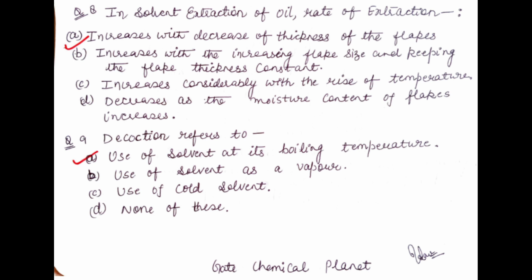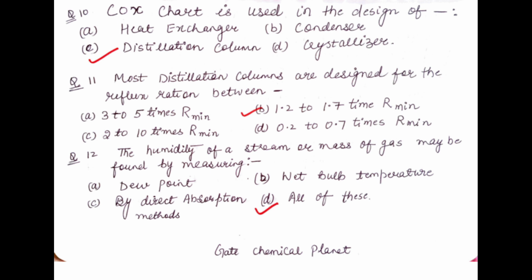Okay, now we will move on to the next question. The 10th question is: Koch's chart is used in the design of which equipment? Koch's chart is used in the designing of the distillation column. It is not used in heat exchanger, condenser or crystallizer design. It is used in the designing of the distillation column.